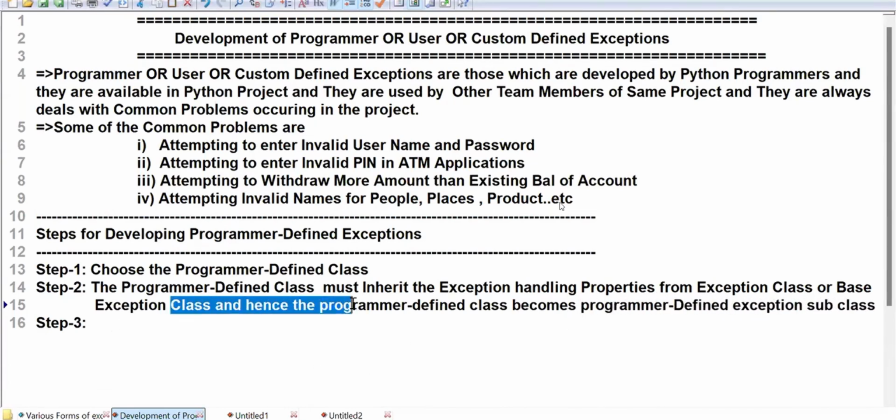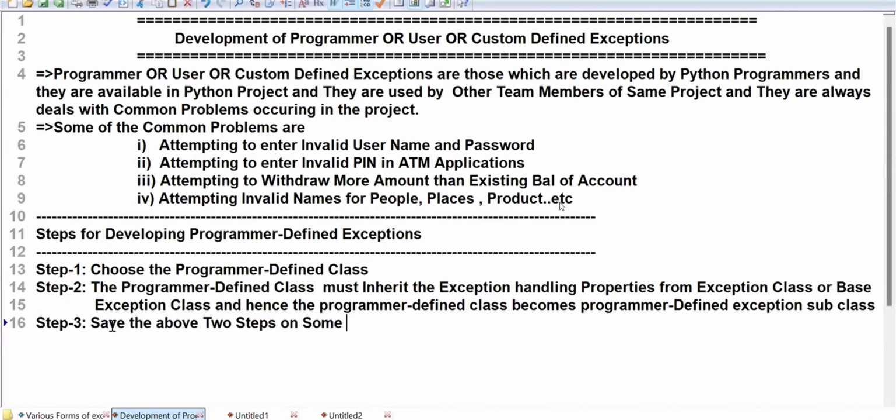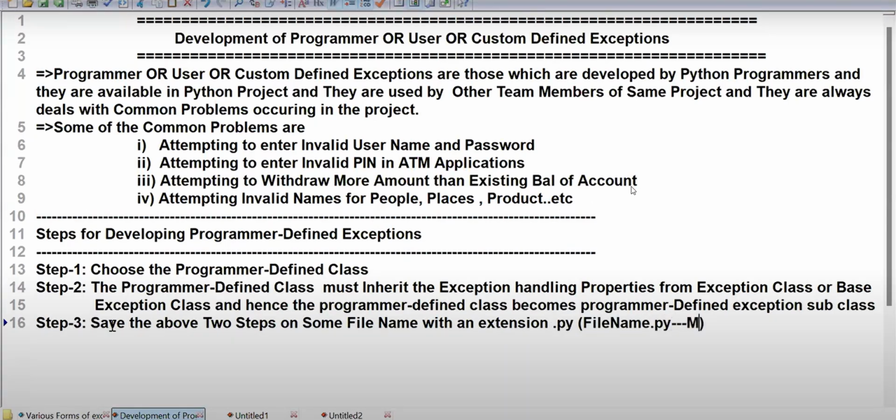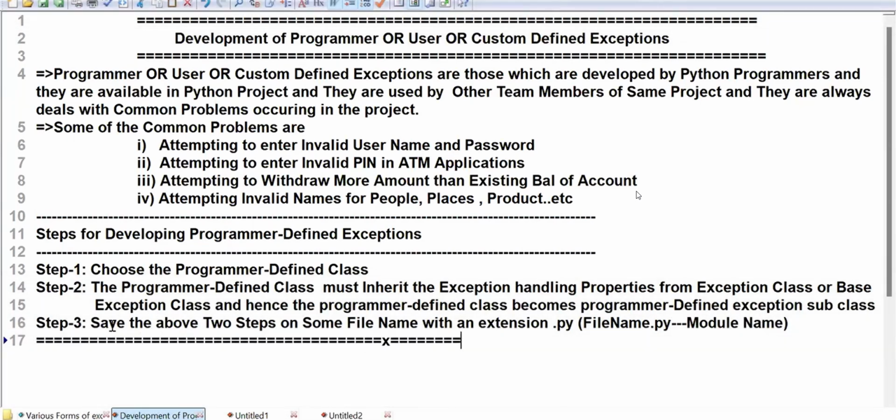I think you are following me. Then this entire development must be saved on some file name with an extension called what? .py, so that it can act as a module name. So save the above development. Actually the third one is not necessary, I'm just writing. Save the above two steps on some file name with an extension .py, that is filename.py, so to treat it as a module name even. These are the steps for development of programmer defined exceptions.